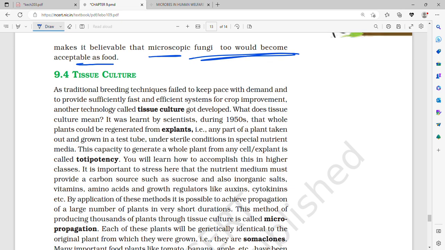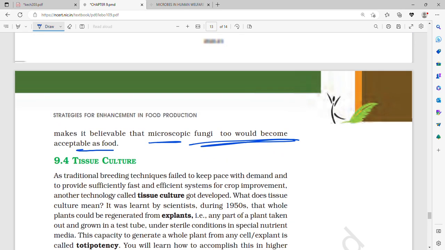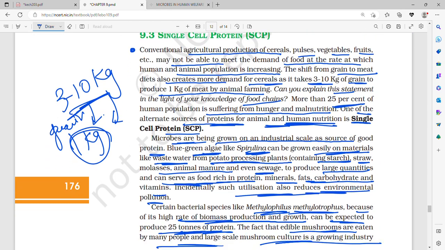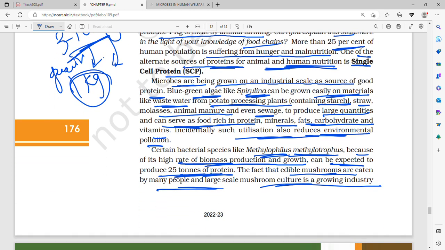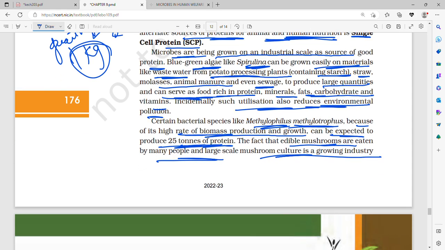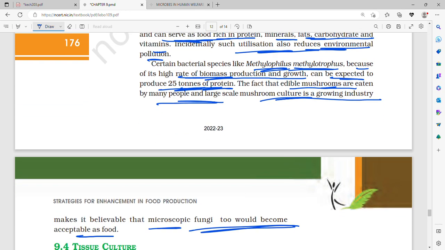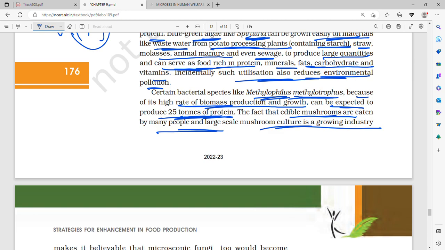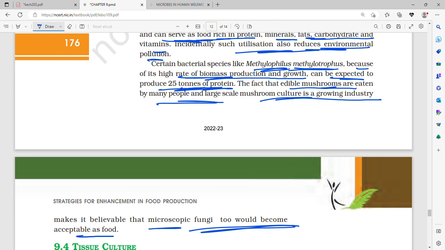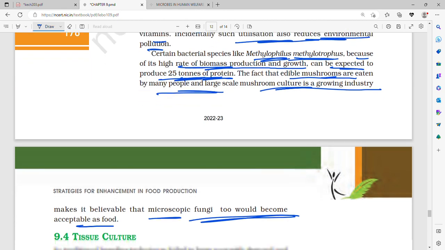Okay. So single cell protein is an alternative source of protein for human and animal nutrition. Microbes such as blue-green algae, spirulina, can be grown on wastewater, straw, molasses, potato processing plants, even on sewage to produce large quantities of biomass, and can serve as food rich in protein, minerals, fats, carbohydrates, etc. It will reduce environmental pollution.